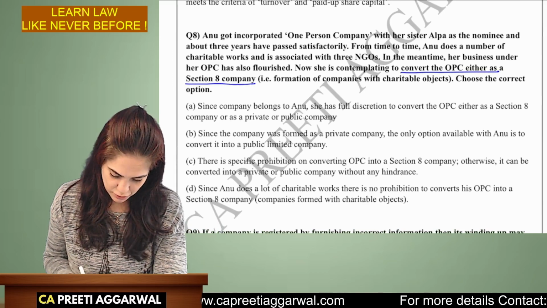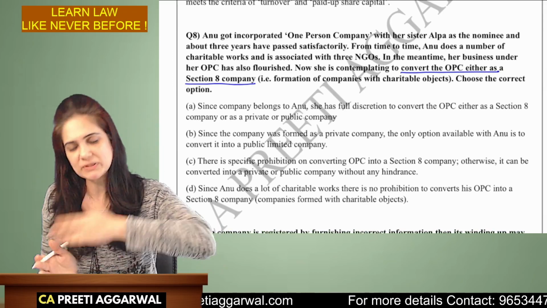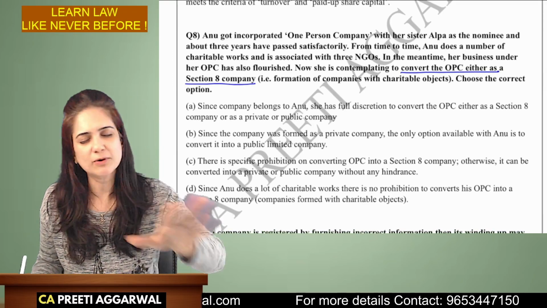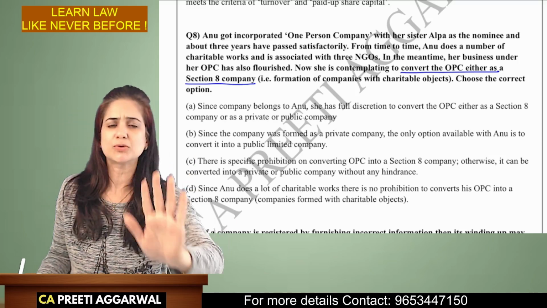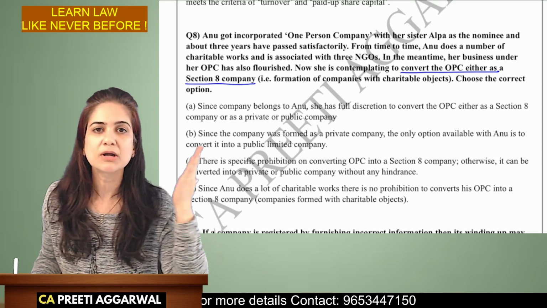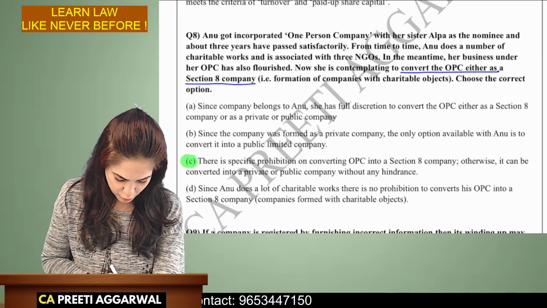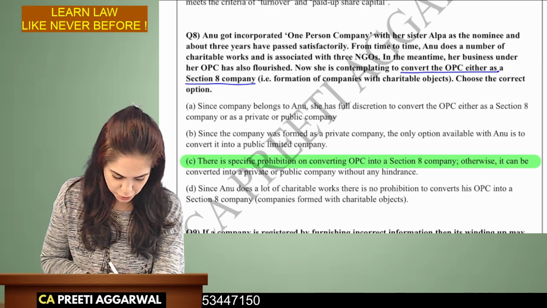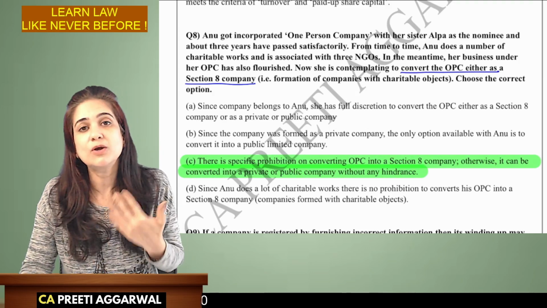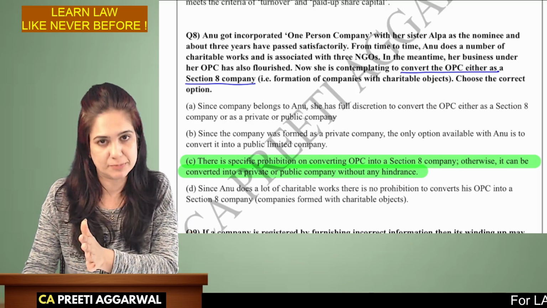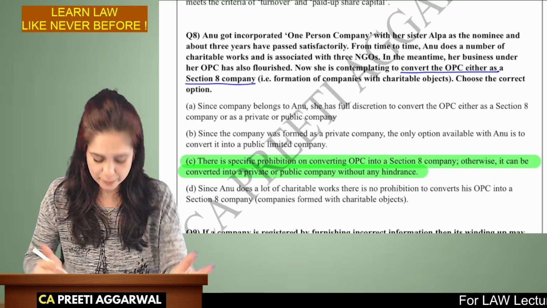So she wants to convert OPC into Section 8. No, you cannot even incorporate or convert your OPC into Section 8. But yes, you can convert your OPC into a private or public company. So there is a prohibition on conversion. You cannot convert. You cannot even incorporate OPC as a Section 8 company.